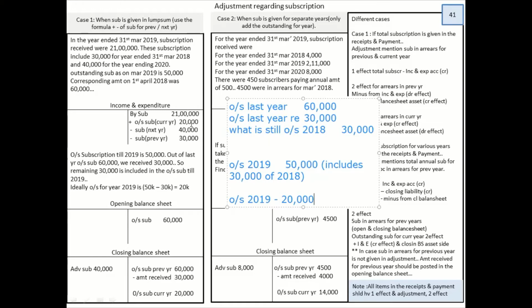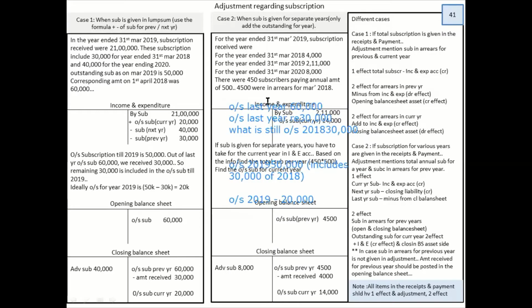This is a very important point. If the line about the corresponding amount on April 18 being 60,000 was not there, we would have straight away written 50,000 outstanding. But because of this additional information, we could understand that in this 50,000, 30 belongs to 2018. That is why the outstanding for the current year is only and only 20,000. I hope this part is clear.